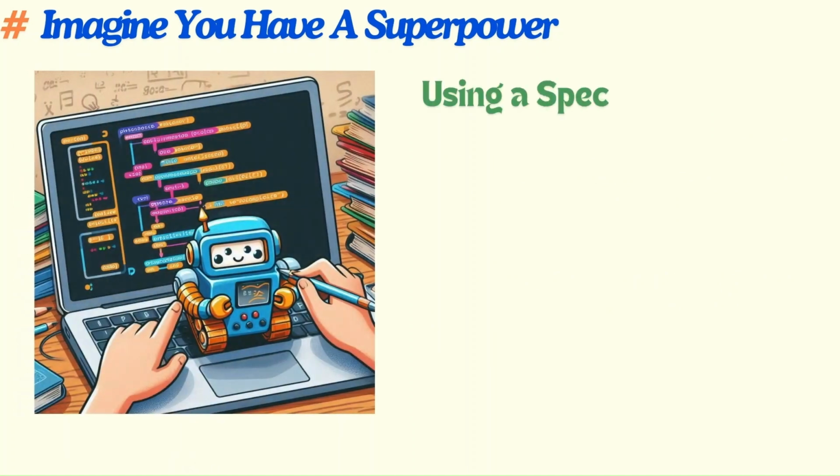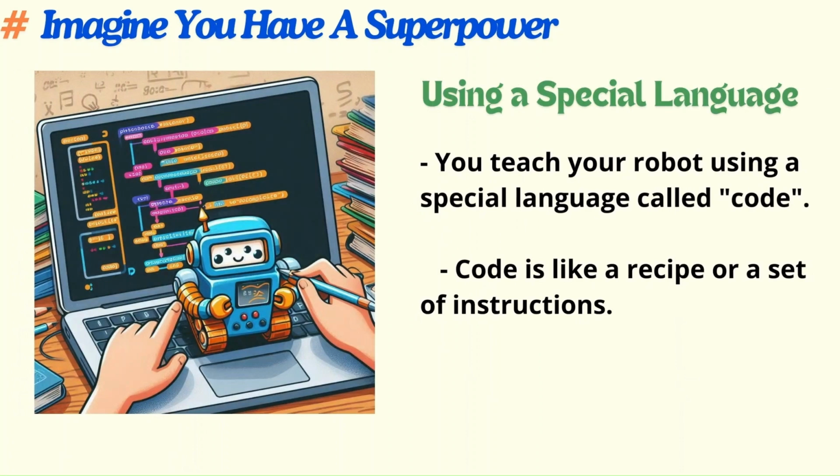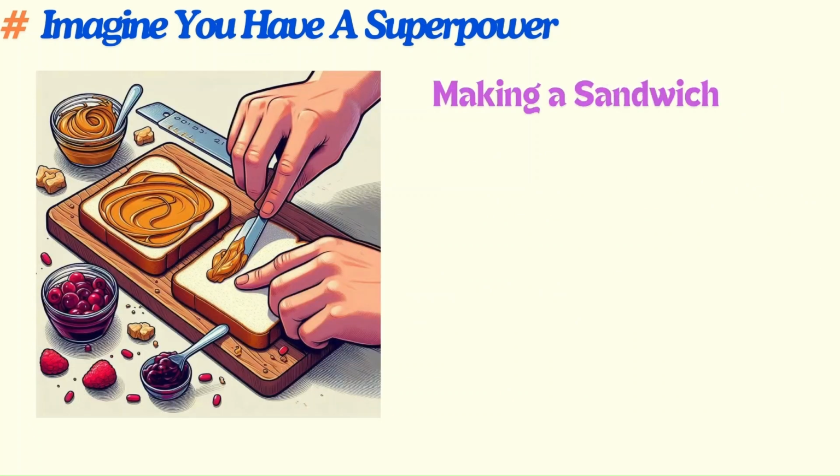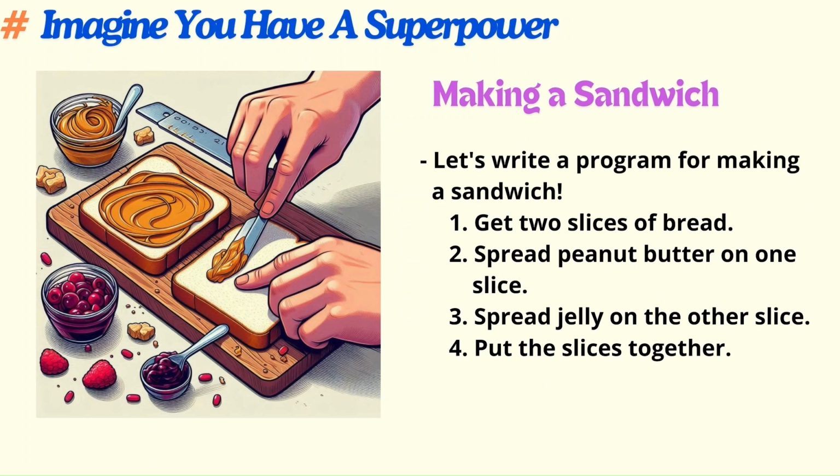But as it does not understand human language, we need to use a special language. What is this special language going to be? This special language is known as code. Code is like a recipe or a set of instructions which our computer follows and then gives us output. So now I hope you have understood what programming is.